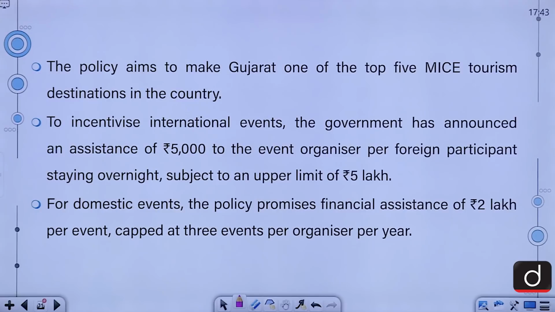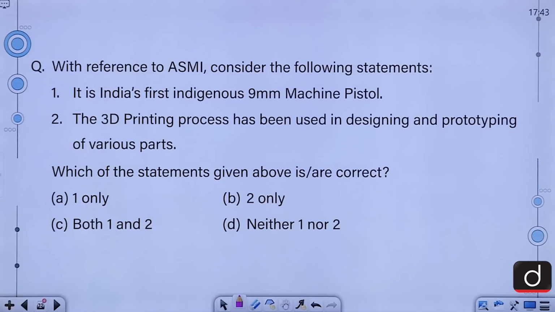The policy aims to make Gujarat one of the top 5 MICE tourism destinations in the country. To incentivize international events, the government has announced an assistance of Rs 5,000 to the event organizer per foreign participant staying overnight, subject to an upper limit of Rs 5 lakh. For domestic events, the policy promises financial assistance of Rs 2 lakh per event, capped at 3 events per organization or per organizer per year.